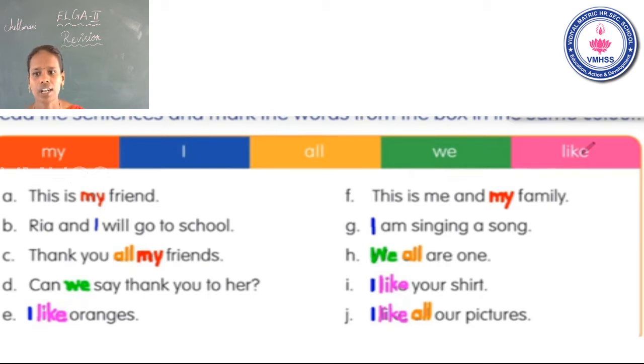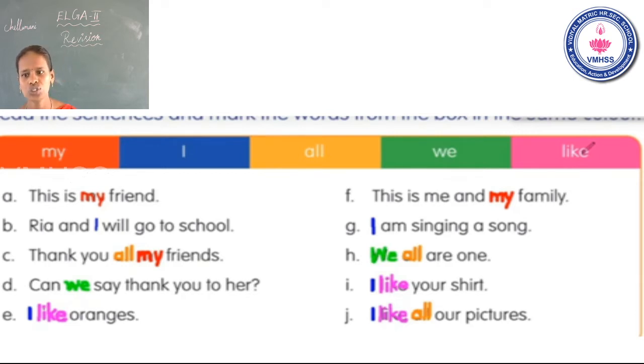Okay. G1. I am singing a song. What's the color? Blue. You can color it blue. Next, H1. We. Which color? Green. You can color green. Next, all. Yellow. You can color it yellow. We all are one. Okay. I1. I. Which color? Blue. You can color it blue. Next one, like. I like your shirt. Like is pink. You can color it pink. Okay.